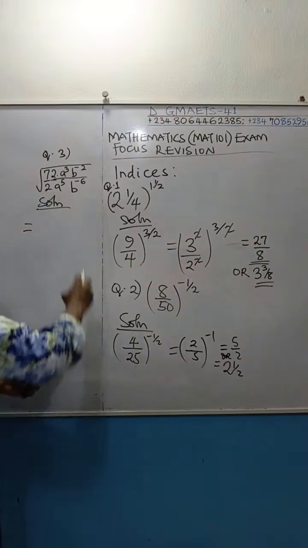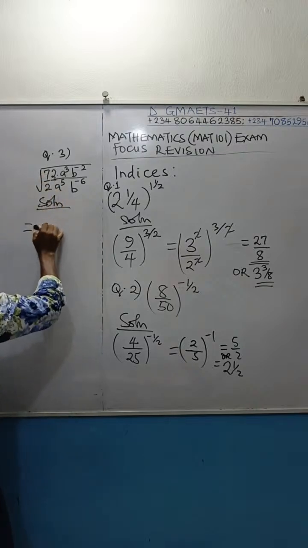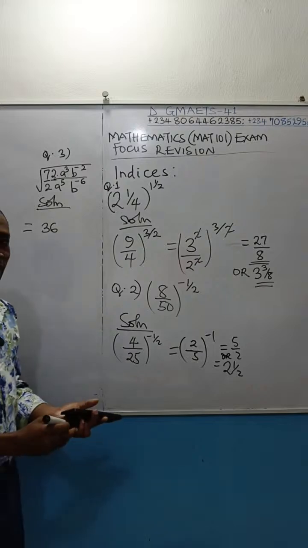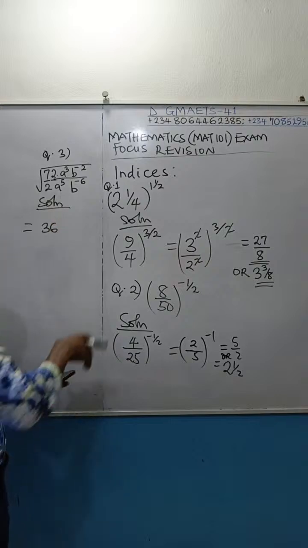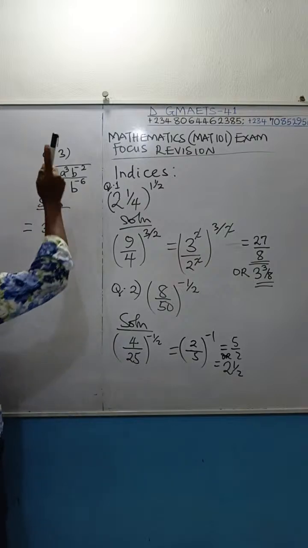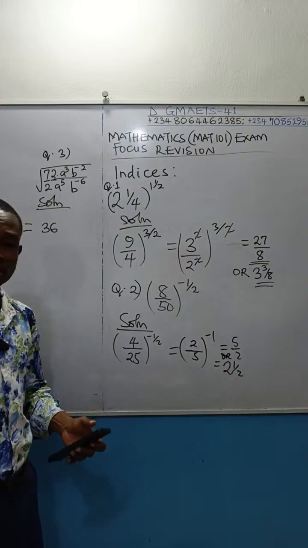Okay, let's move on. So 72 divided by 2 will give you 36. Let me show you that working, but it's not necessary, because whereby you know that this guy is 36, take the square root of 36 directly. And if you take square root of 36, you are going to get 6.